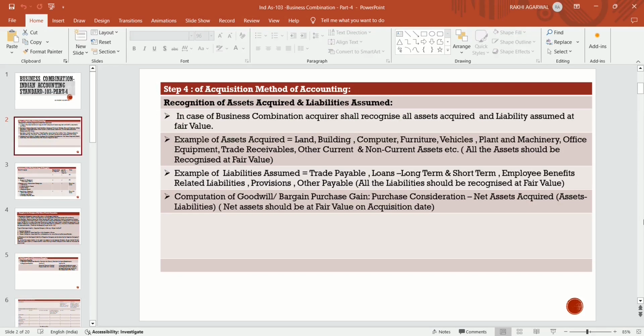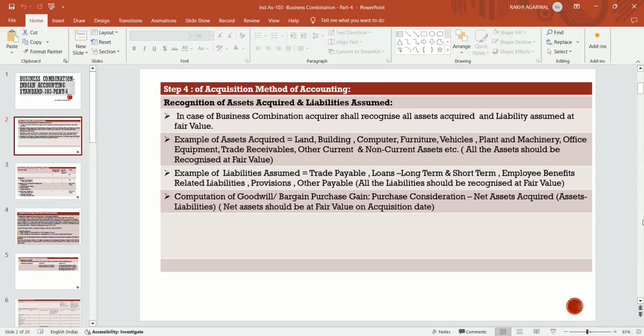Step 4 of the acquisition method of accounting is the recognition of assets acquired and liabilities assumed. In case of a business combination, all the assets acquired and liabilities assumed are to be recognized at fair value. Examples of assets acquired in a business combination are land, building, computers, furniture, vehicles, plant and machinery, office equipment, trade receivables, other current assets, and non-current assets. All the assets acquired from another entity in a business combination should be recognized at fair value.